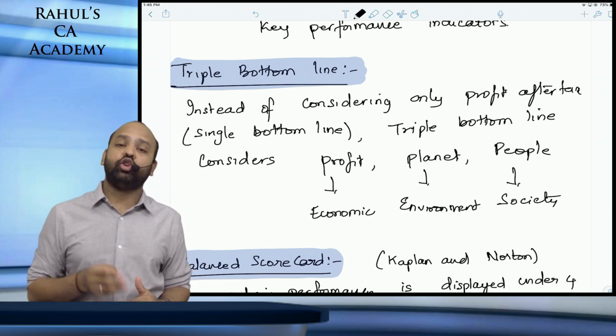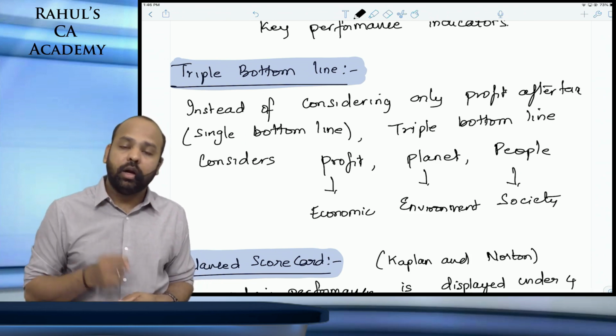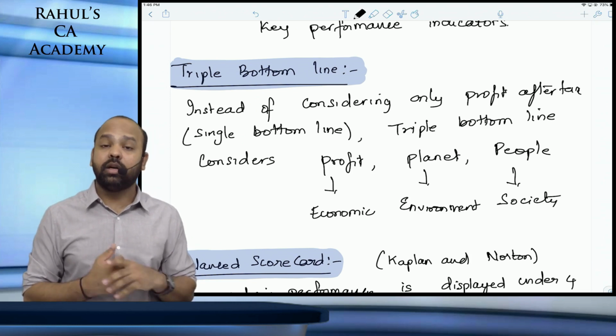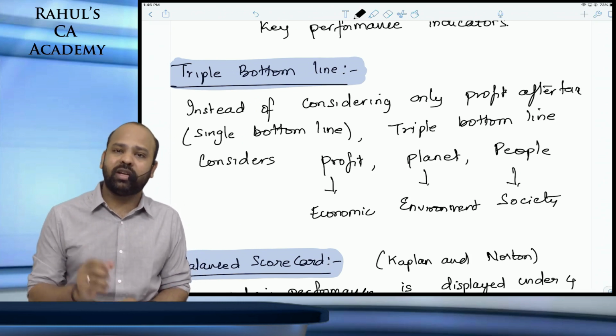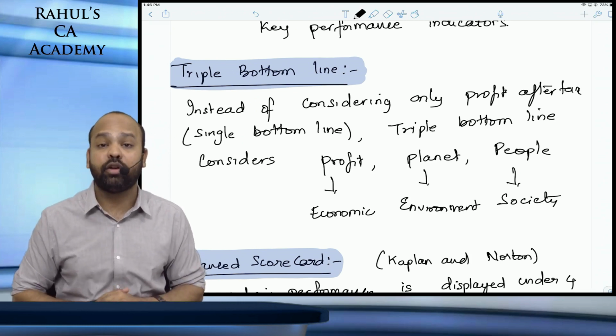Triple bottom line goes against the concept of single bottom line. Triple bottom line states that earlier, traditional systems and traditional businesses always used to consider only one bottom line, and that is the profit of the company.